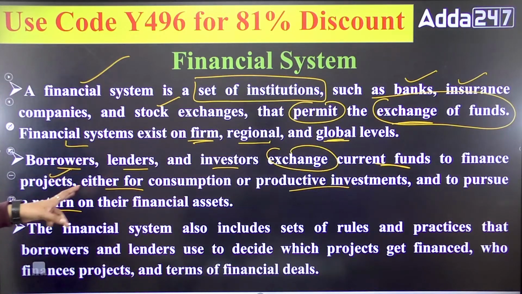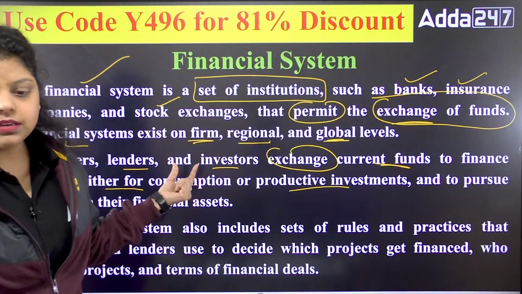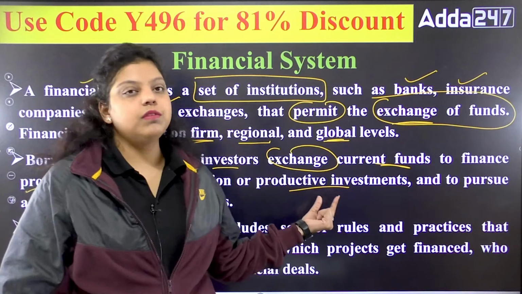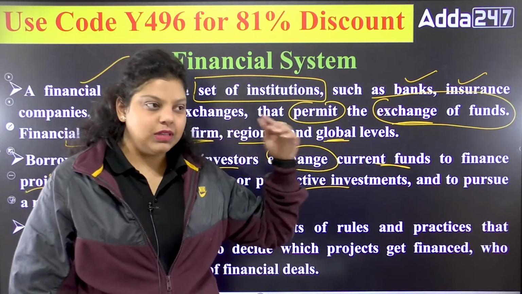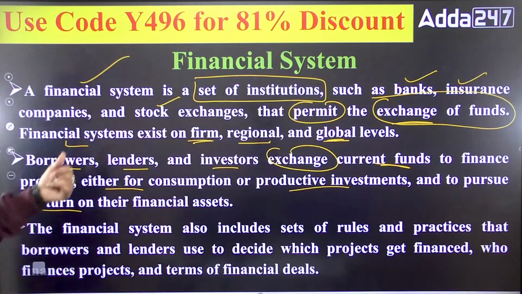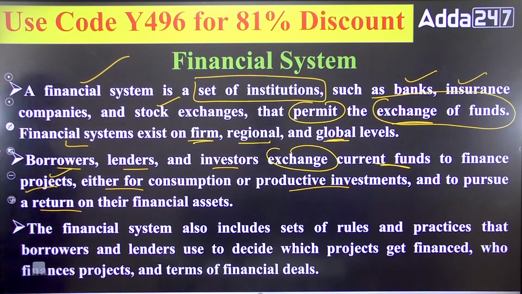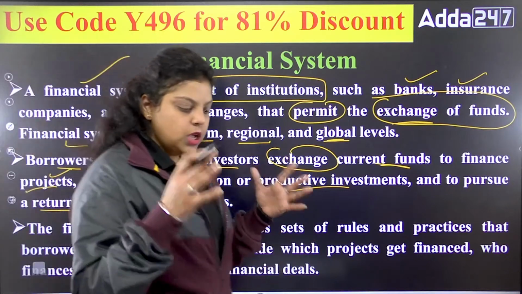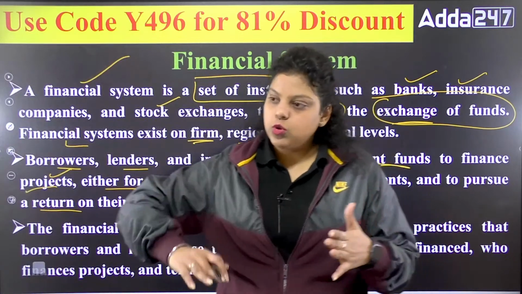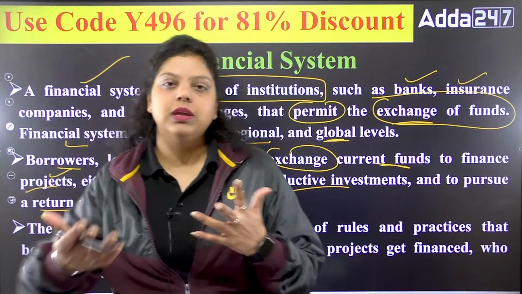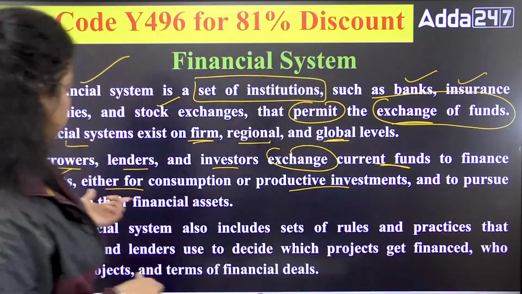First, you are taking money to finance your project. Second, for consumption, you want to purchase certain goods and services, or for productive investment, you want to make an investment that in future will give you a return, and to pursue a return on your financial assets. Like you have certain financial assets, you are not using that asset right now, so you can give it to another person and you can earn money on that. Okay, so that's what we are saying.